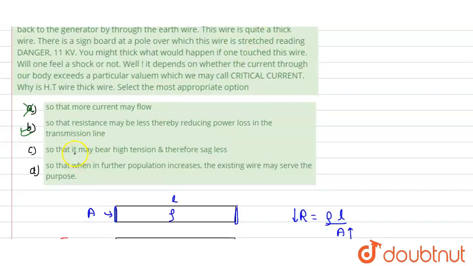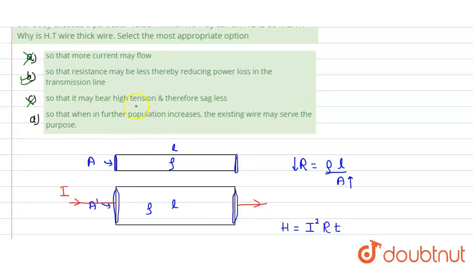Now if we check the C option, 'so that it bears higher tension and therefore sags less', this is not connected with this; it is only connected with the power loss. 'So that when the population further increases, the existing wire may serve the purpose.' This is also wrong because we can always extend the supply. So the correct option would be the B option. Hope you understood the solution.